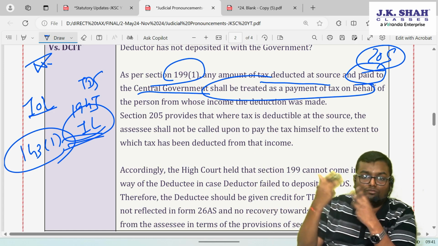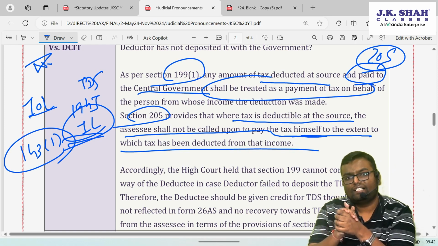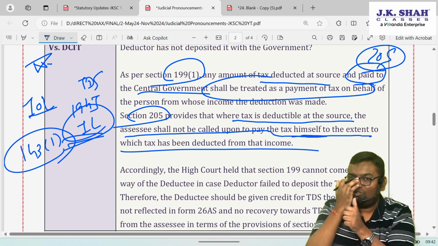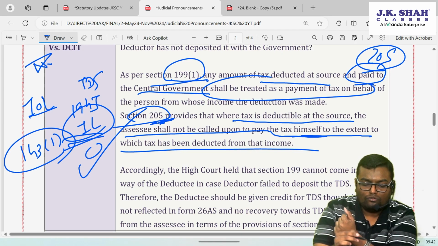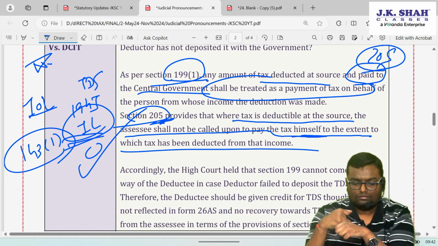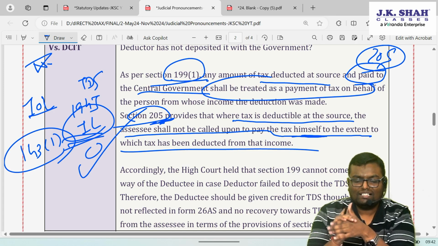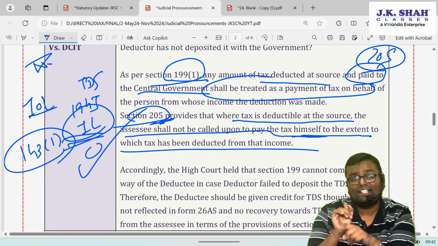But what the assessee says is, then what about section 205, which says that if tax is deducted, the assessee shall not be called upon to pay the tax himself to the extent of tax deducted. That section does not say anything about payment to the government. Na? So the AO has taken a stand of section 199, the assessee has taken a stand of section 205. Delhi High Court has favored section 205 as overriding. It said that 199 is saying what will be treated as payment of tax when it is paid to the government. It is not written that it will be paid by the deductor, then only it will be treated as a payment of tax by the deductee.